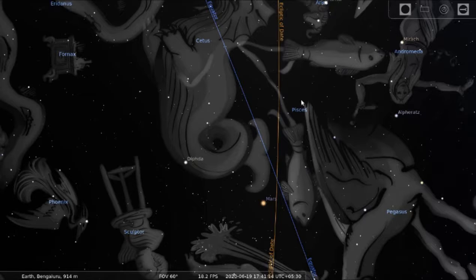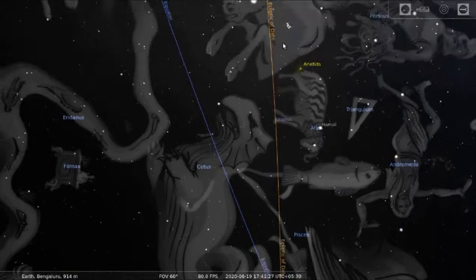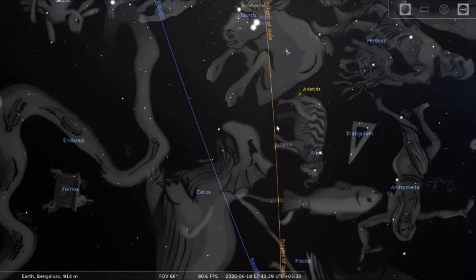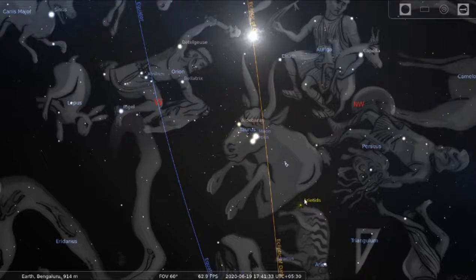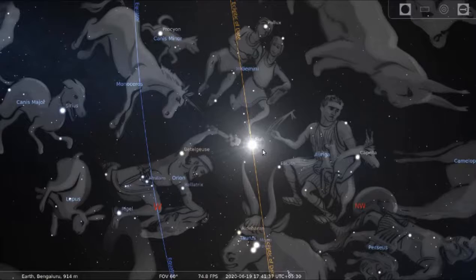The zodiacal signs which we talk about are basically about 10 to 15 degrees either in the plus direction or minus direction to the ecliptic. For example, you'll see Aries, which is lying here. Then you'll see the constellation called Taurus. You can see that constellation here. And today the sun is actually in between Gemini and Taurus in reality.